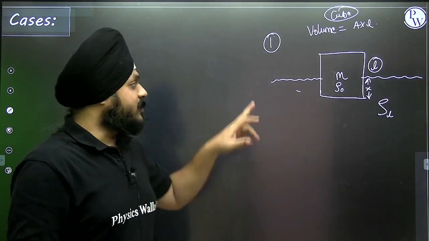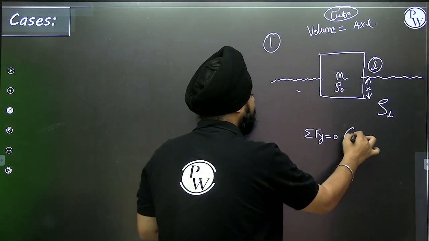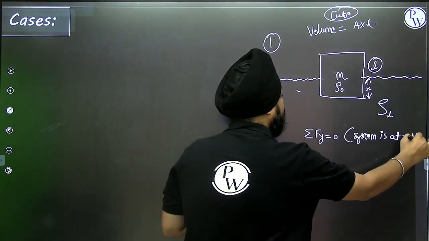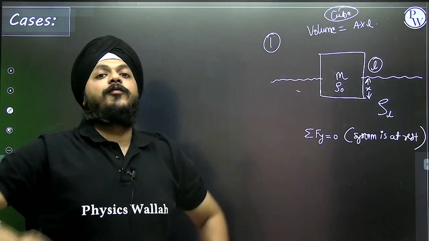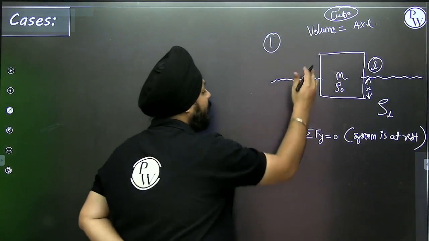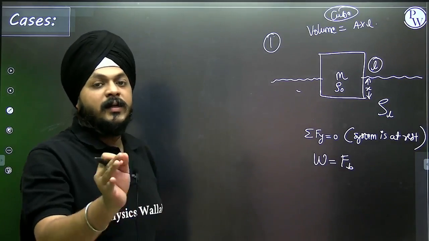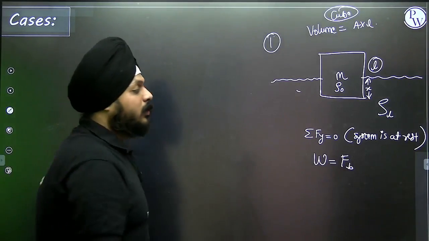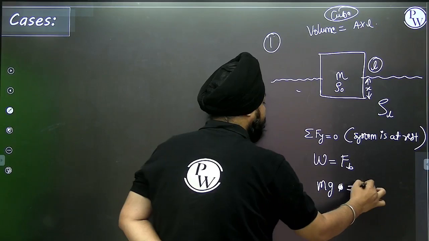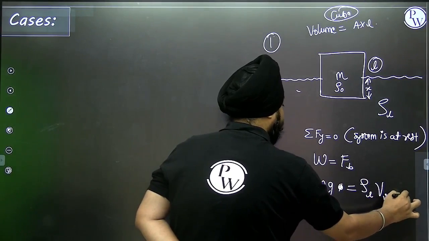First step: the system is in equilibrium. The summation of all y forces is 0 as the system is at rest. It means its weight is balanced by the buoyant force. What does the weight state? It's m into g. What does the buoyant force state? That is the density of the fluid into the volume immersed inside the fluid.